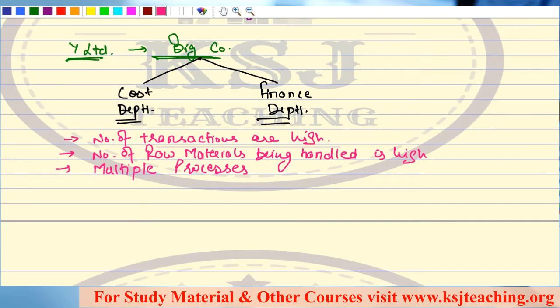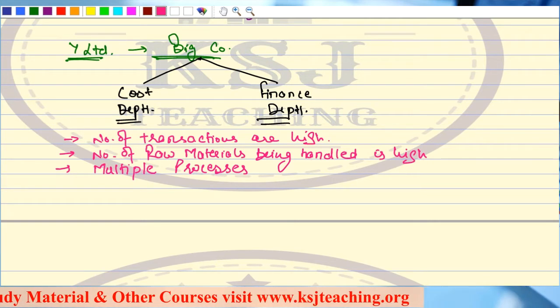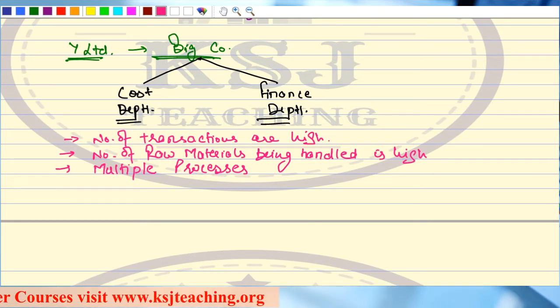In such cases where the transactions are very high, the finance department will not be able to handle the cost department. That means the costing part cannot be done by the same person.